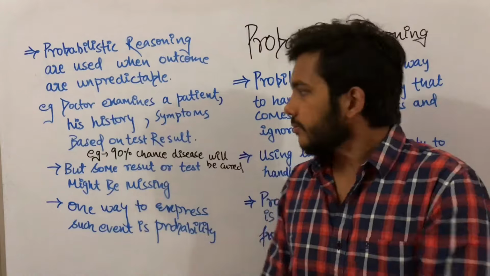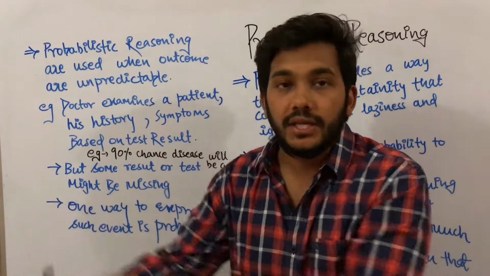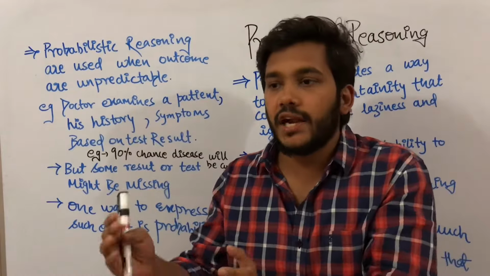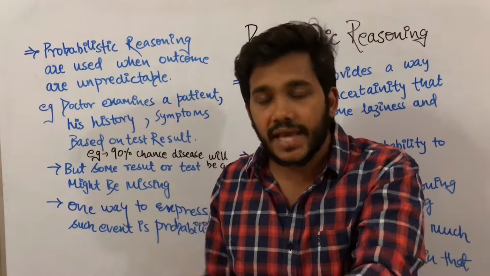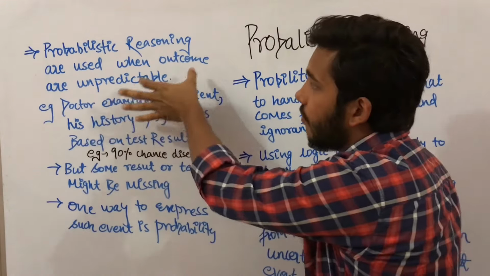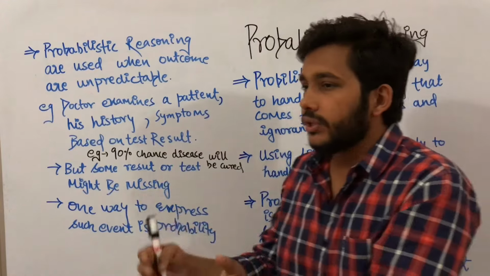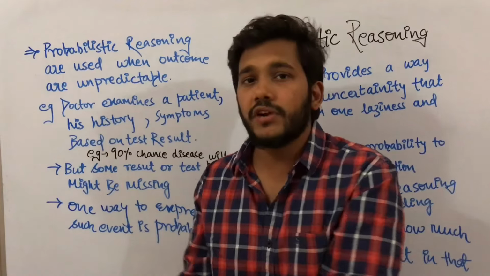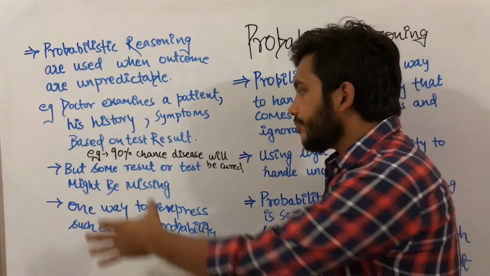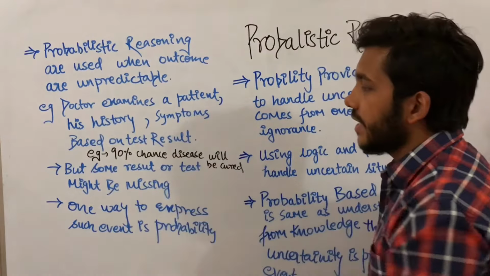like the blood test. But suppose he misses one test, that is the MRI. Then based on that test, it might be the case that a few more symptoms can be detected. So in such a situation, because the outcome was unpredictable, or you can say from the test we know that this particular disease will be clear, but we are not sure what other diseases a patient can have. For such reasoning, probabilistic reasoning is used.